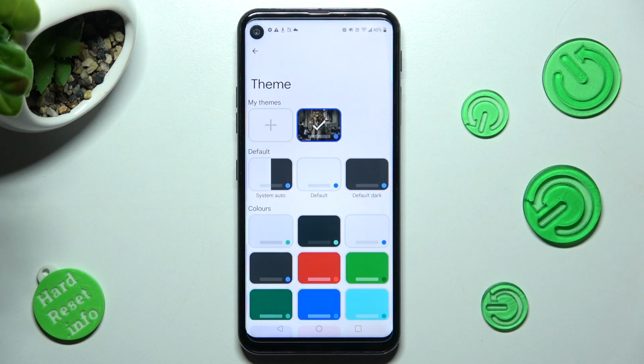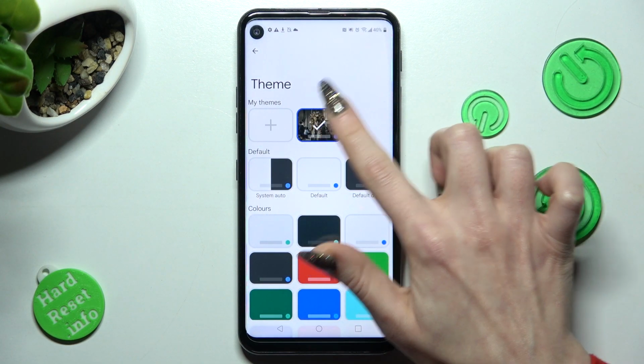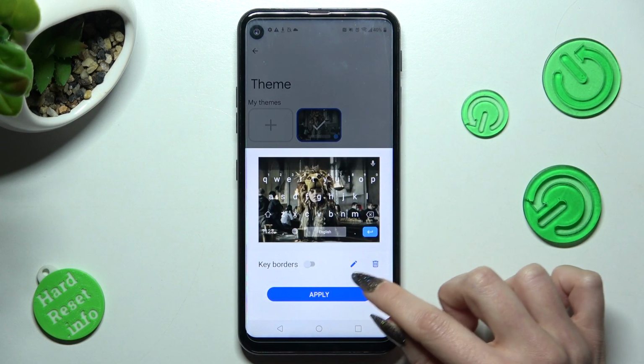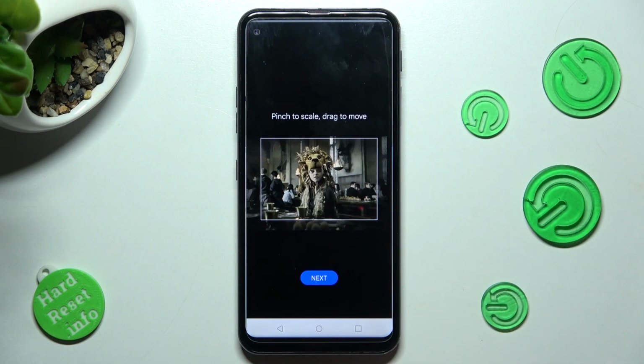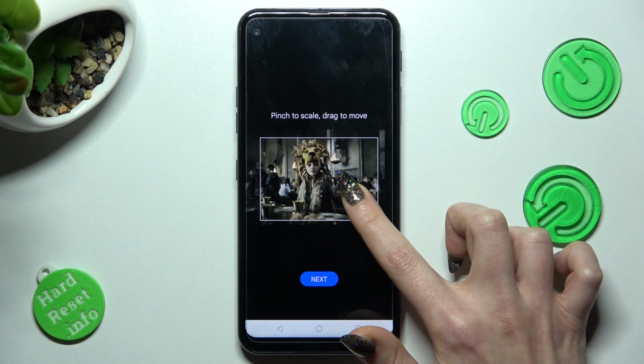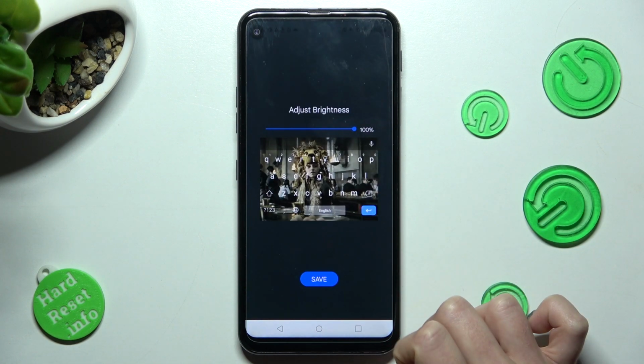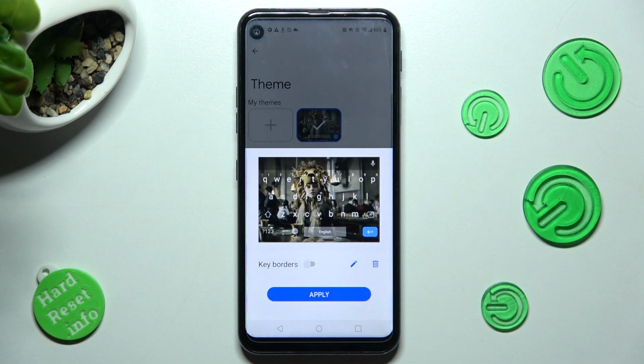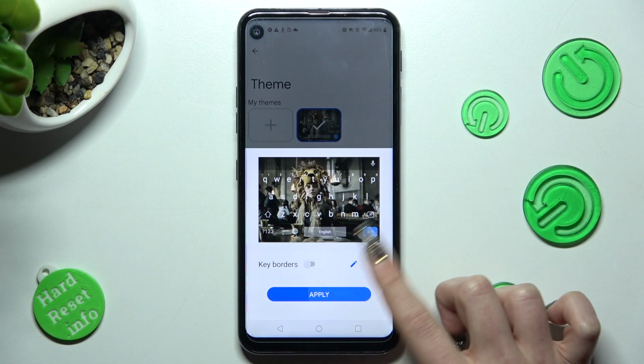If you wish to edit one of your custom ones, click on it, tap on this pen icon next to the pin one and make your changes. Then hit Next, tap on Save and remember to choose Apply again.